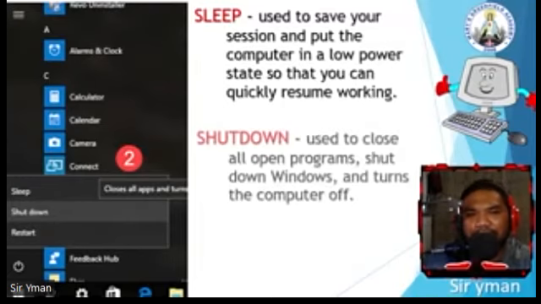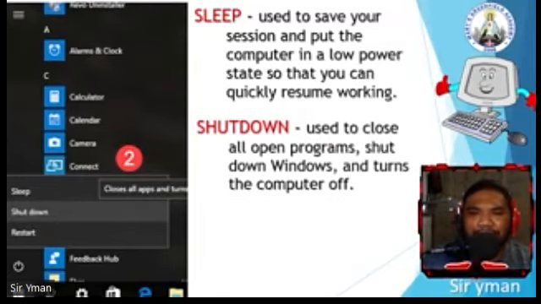Okay, next natin is the shutdown. So shutdown, when you're ready to step away for a while, use the power button at the bottom of the start menu to make your choices. The shutdown, of course, is used to close everything, to close all the programs, and then shut down the Windows, and then turn the computer off. So it will turn off your computer completely. So use the shutdown. Okay. So tingin ko mas madali sa inyo maintindihan to, no, yung shutdown and restart.